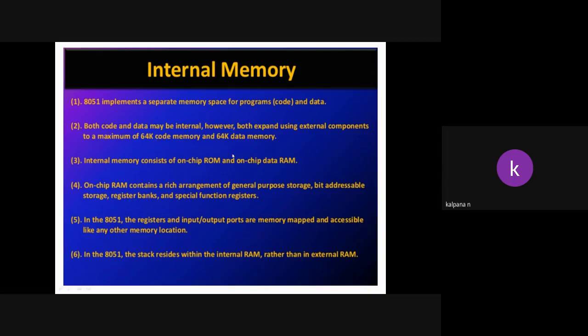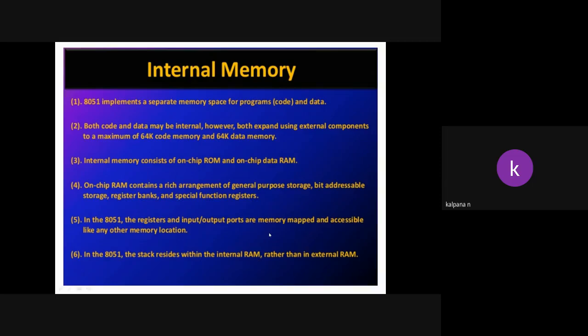Internal memory consists of on-chip ROM and on-chip data RAM. Both should be on one chip. The RAM is again divided into general purpose registers, bit addressable registers, and some special function registers. And in the 8051 the registers and input output ports are memory mapped and accessible like any other memory location.